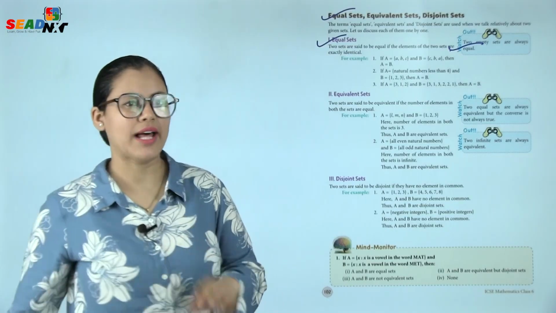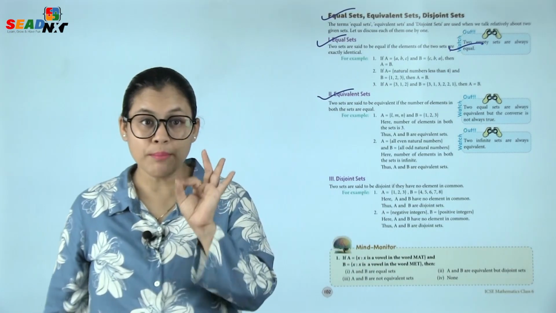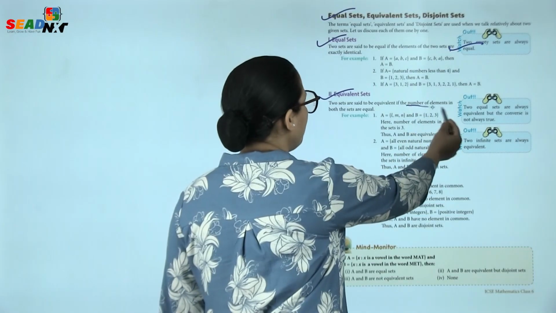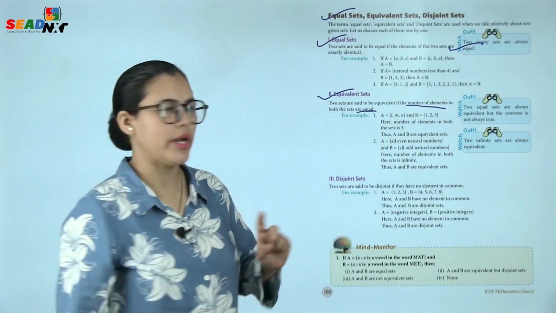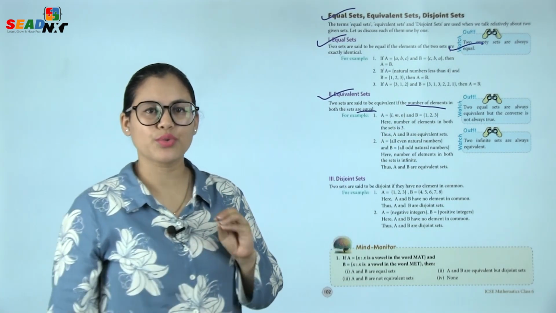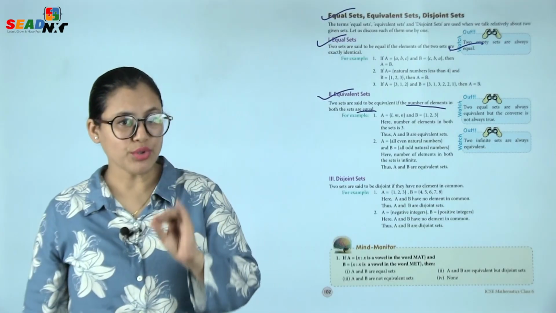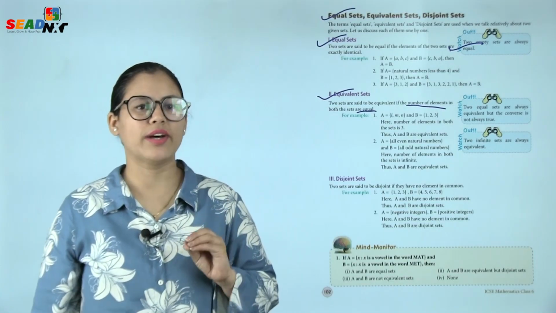Number 2, equivalent sets. Two sets are said to be equivalent if the number of elements in both the sets are equal. For example, A is equal to {L, M, N}, 3 elements are there, and B is equal to {1, 2, 3}, 3 elements are there. So, here the number of elements in both the sets is 3. Thus, A and B are equivalent sets.